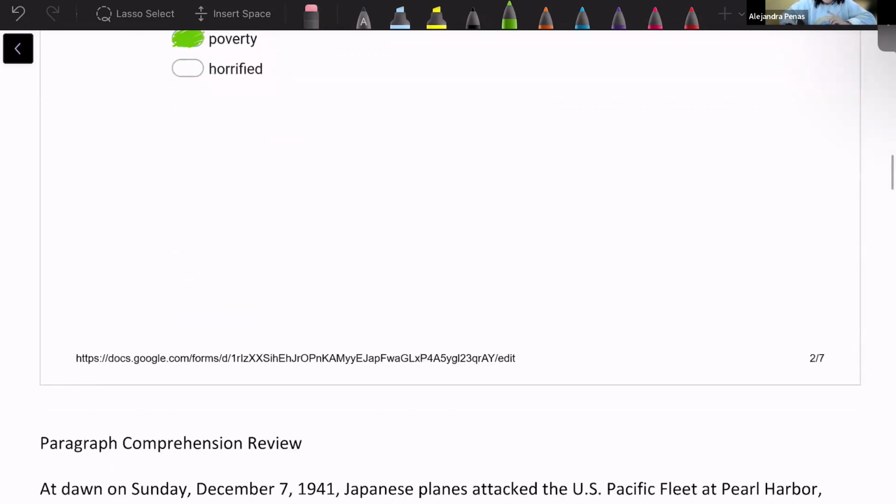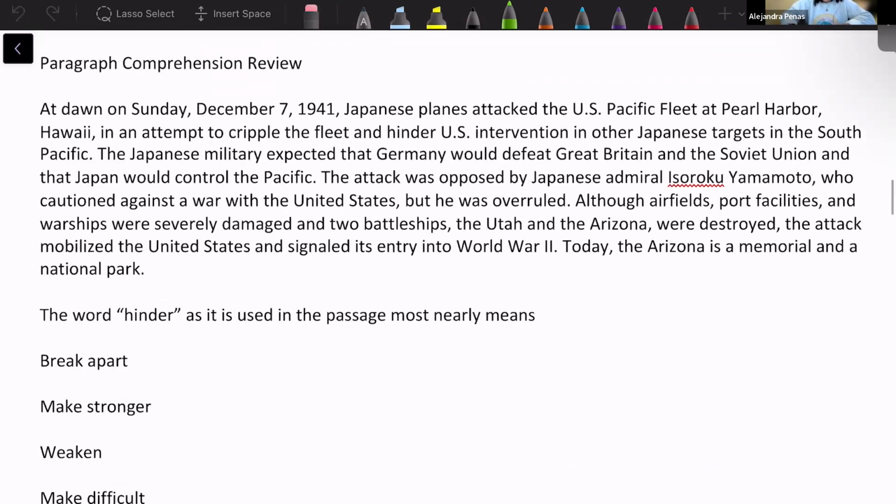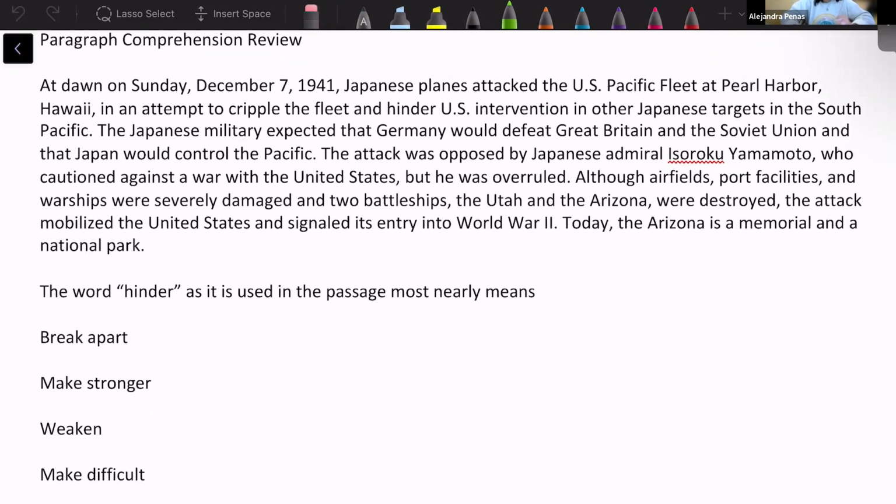Now we're going to take a look at some paragraph comprehensions. So before I do them, I want to break down for you the different types of questions you could see on the paragraph comprehension. On paragraph comprehension, you can see word questions that have to do with vocabulary in context. For example, this very first one is going to focus on one word that is mentioned in the paragraph, and you have to figure out the meaning based on the paragraph. Another one that you could see is a detail question.